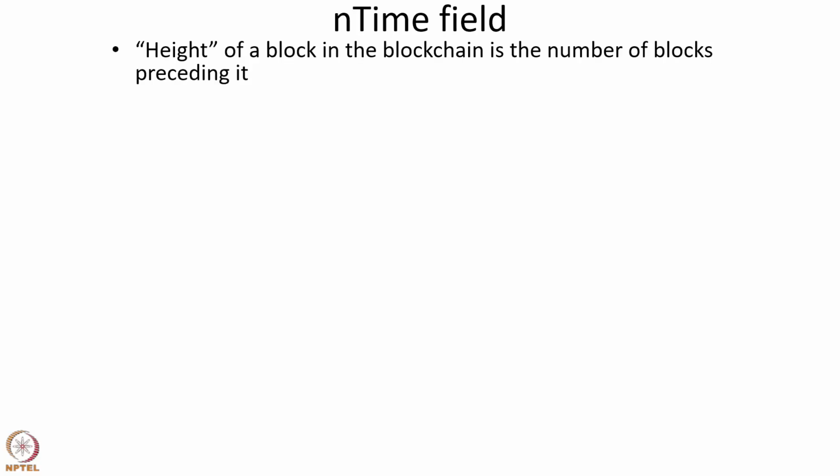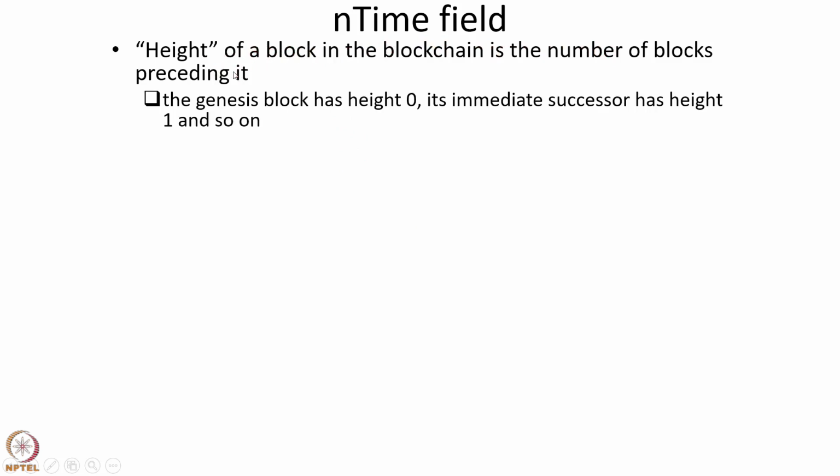Now we discussed the different fields in the block header. We discussed the nTime field. The height of a block in the blockchain is the number of blocks preceding it in the chain. So in particular, the Genesis block has height 0 because there are 0 blocks preceding it. The immediate successor of the Genesis block has height 1 and so on and so forth.